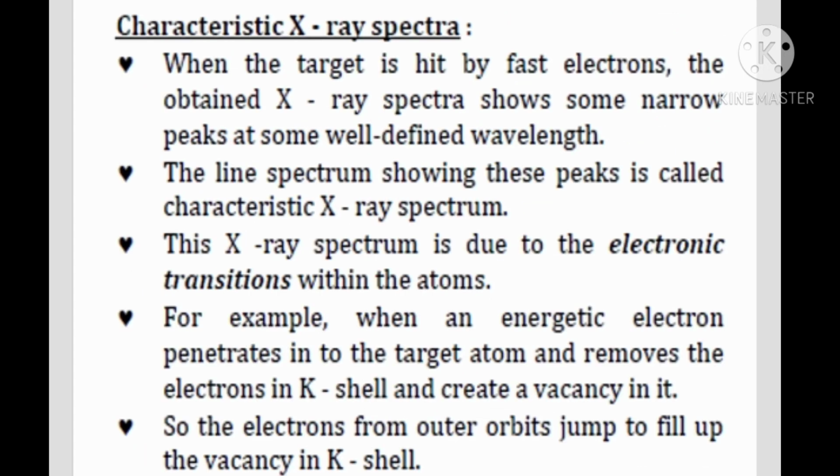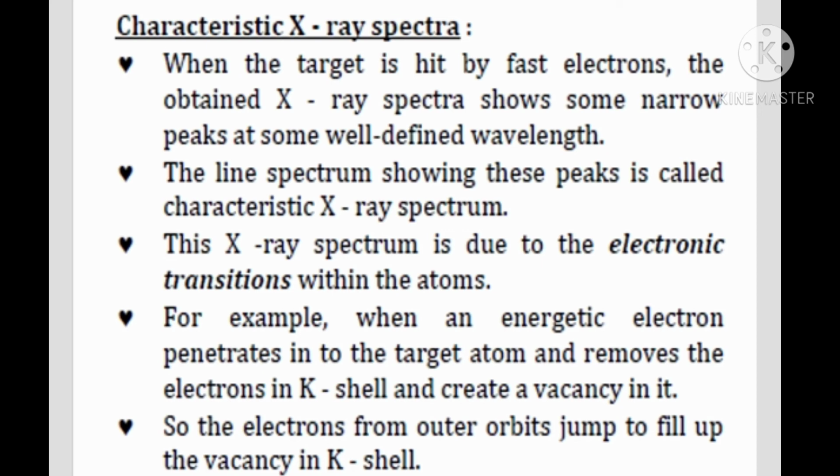Next one is about characteristic X-ray spectra. When the target is hit by fast moving electrons, the obtained X-ray spectra shows some narrow peaks at some well-defined wavelength. The line spectrum showing these peaks is called characteristic X-ray spectrum. This X-ray spectrum is due to the electronic transitions within the atoms.